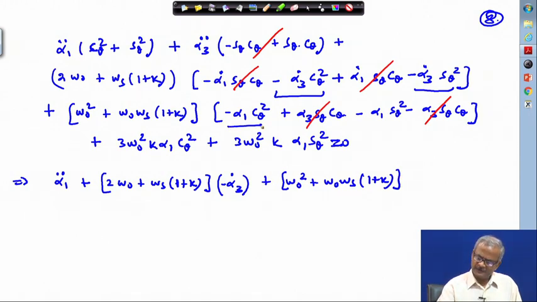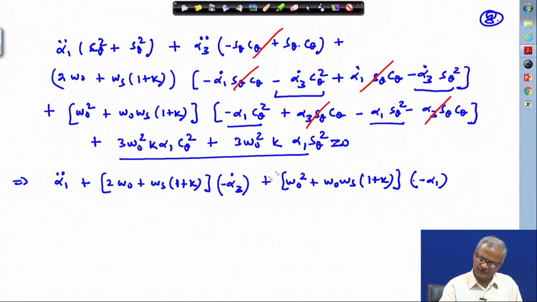Similarly, here this term and this term adds to give minus alpha 1, and these two terms add together to give alpha 1, this equal to 0.